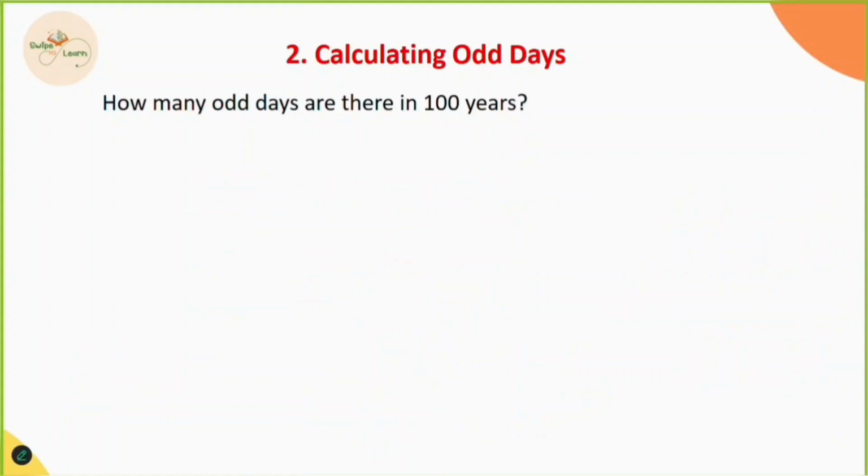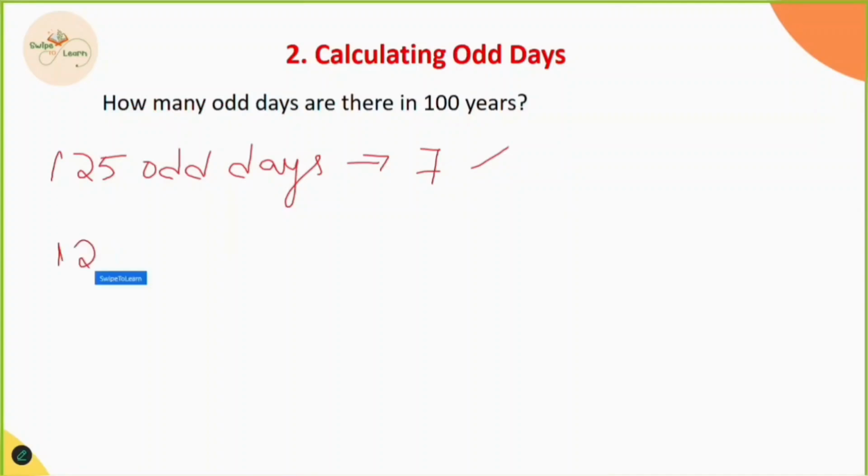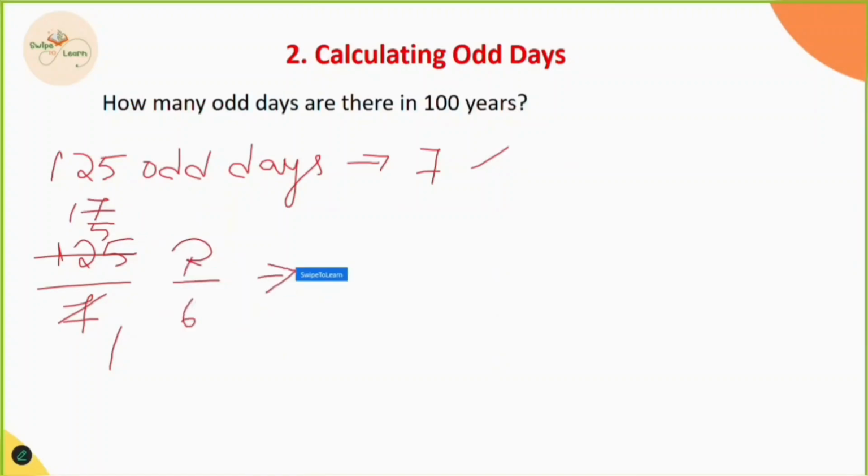I repeat again: in the total of 125 odd days, we convert this into weeks because a week has only 7 days. So 125 divided by 7. 7 ones 7, 7 ones 7, and the remainder is 5. 7 sevens 49, and the remainder is 6. So we get 17 full weeks and 6 odd days.